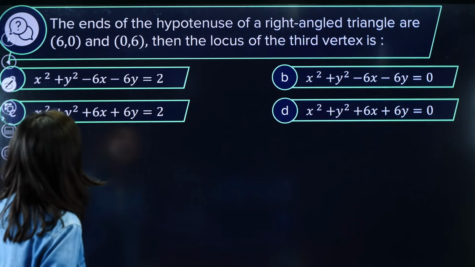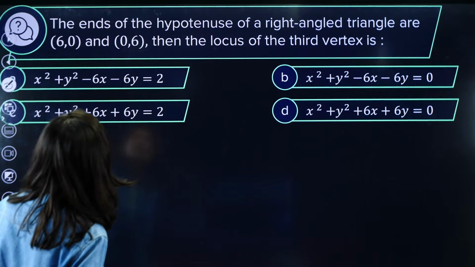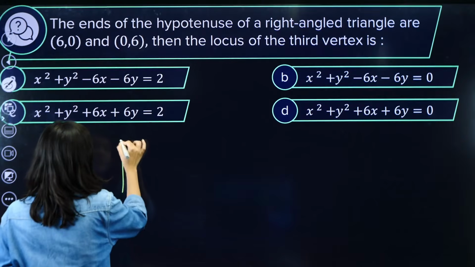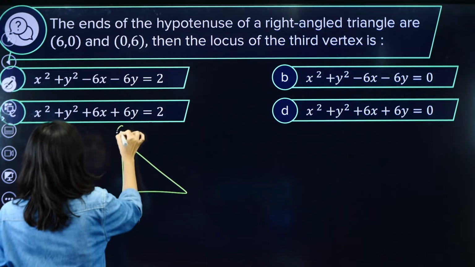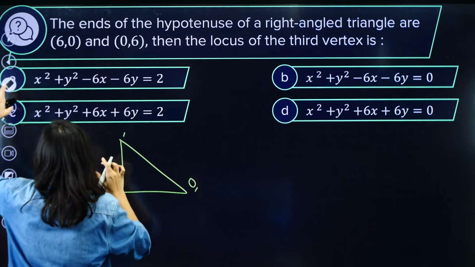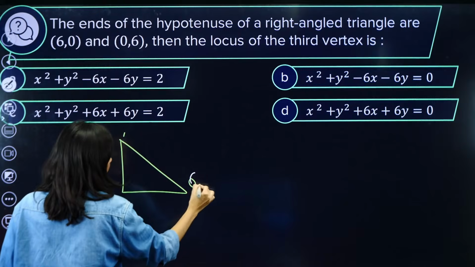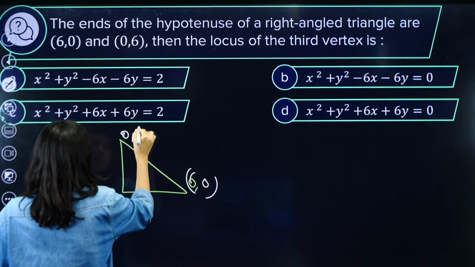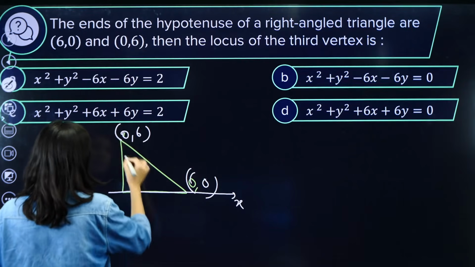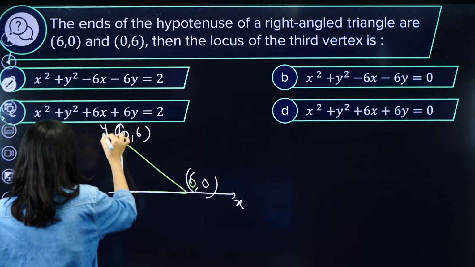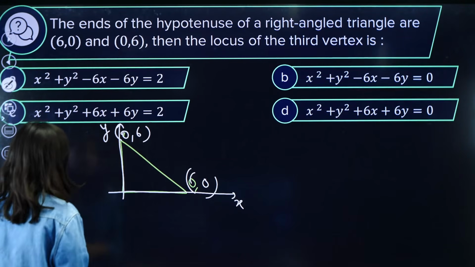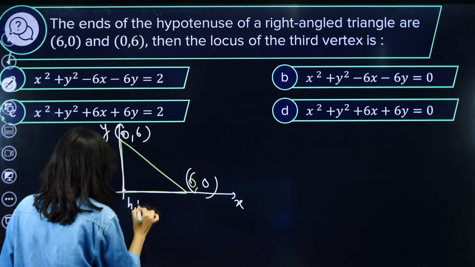The ends of the hypotenuse of a right angled triangle are, acha, okay. Ends of the hypotenuse of a right angled triangle. So (6, 0) and (0, 6). So basically this is your x-axis, that's why (6, 0), and this is your y-axis. Correct? Ends of the hypotenuse. Then the locus of the third vertex. So this is your (h, k).